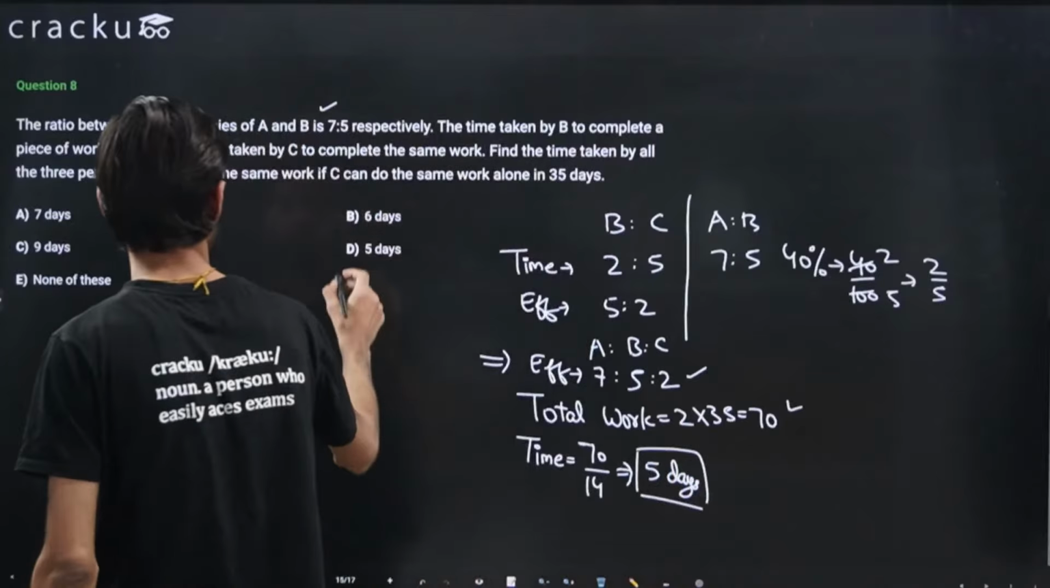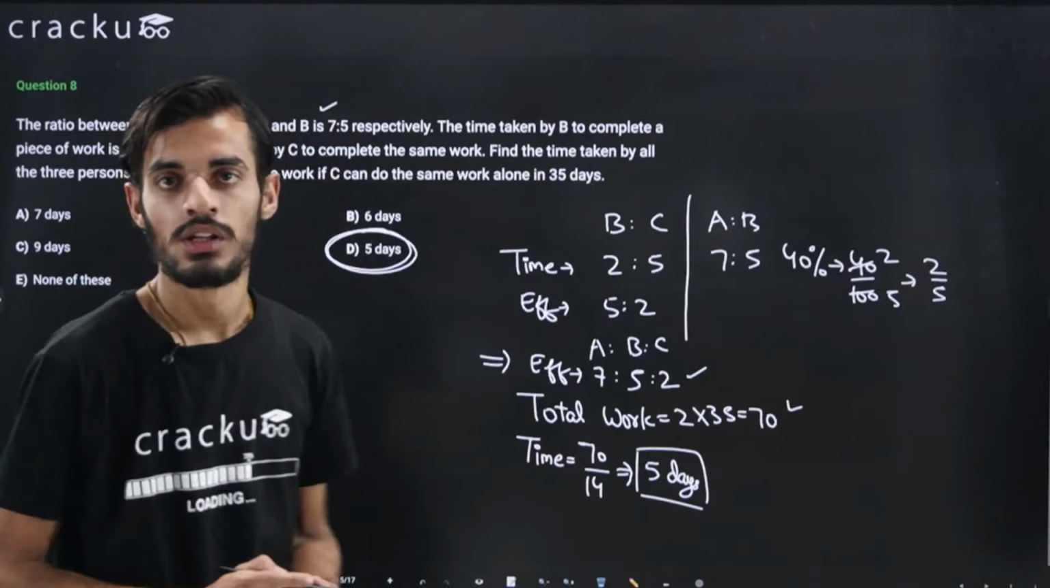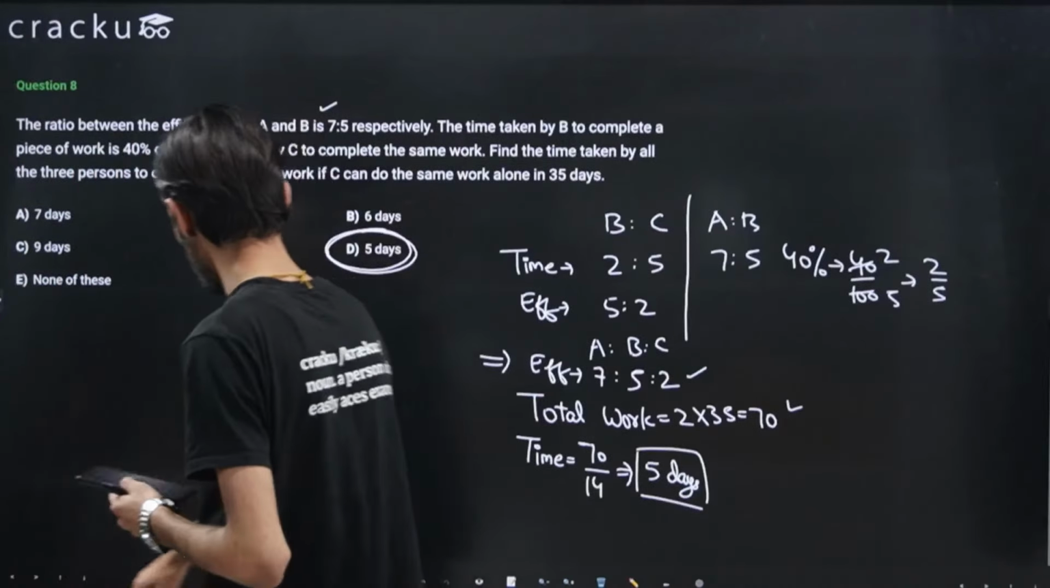Okay, so the answer for this question is option number D, that is 5. I hope this should be clear. If you don't have any doubts, we can move ahead to the next question. And yes, Dushyant, your answer is correct. That is 5.